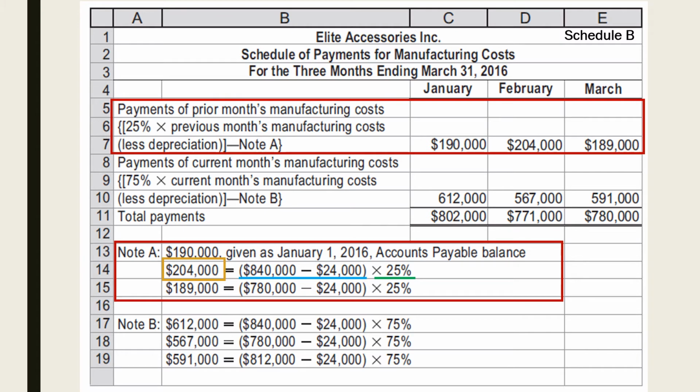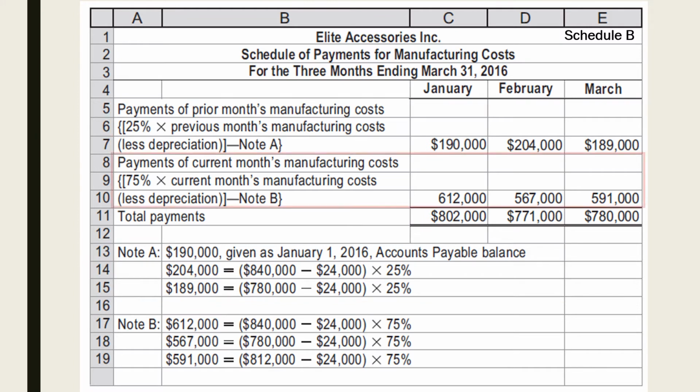The result is $204,000. Depreciation is a non-cash expense, thus it is not relevant in our cash budget preparation. The $189,000, which is 25% of $780,000 of manufacturing costs in February, less $24,000 depreciation, will be paid in March.